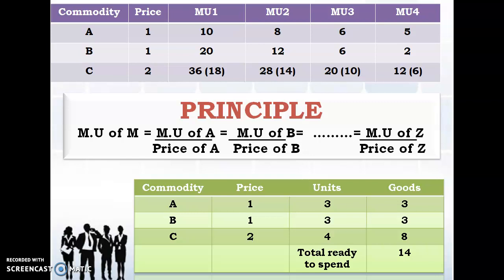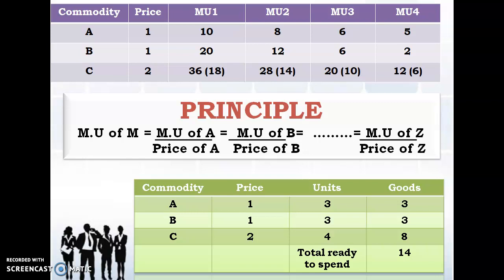Now coming to the second commodity B, where he has that 6, which is common, the marginal utility is the same for both products. It is also the same for MU of 3. The price is 1, the number of units he is going to consume will be 3, and the goods he is going to purchase will be 3.